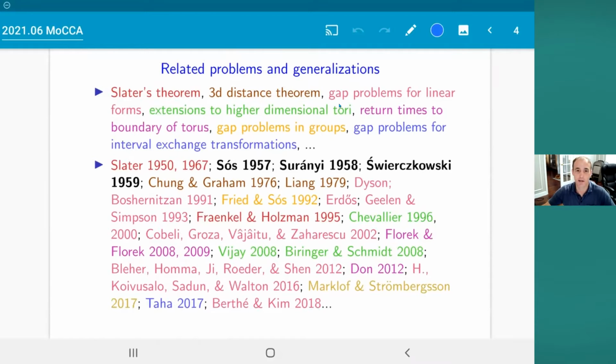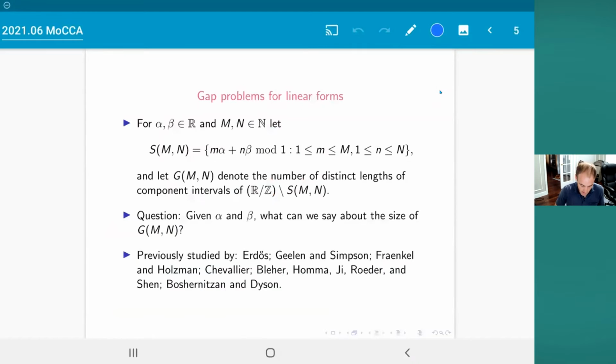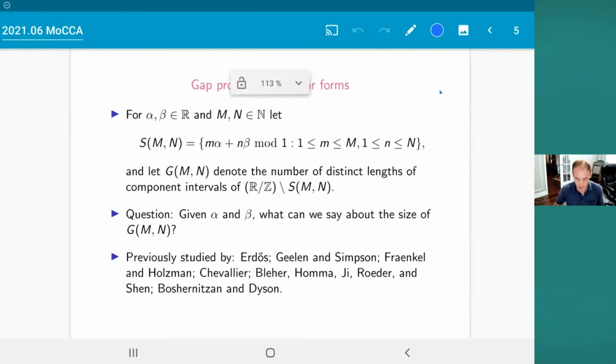But before I do that, I want to set the context a little bit and go one step back historically and talk about gap problems for linear forms, because this is how I got interested in this problem. It was maybe about 10 years ago when I started to think about gap problems for linear forms. So first I'll tell you pretty briefly about gap problems for linear forms, and then I'll talk about the generalization to the higher dimensional torus, which is where you see more of the discrete geometry type problems coming in.